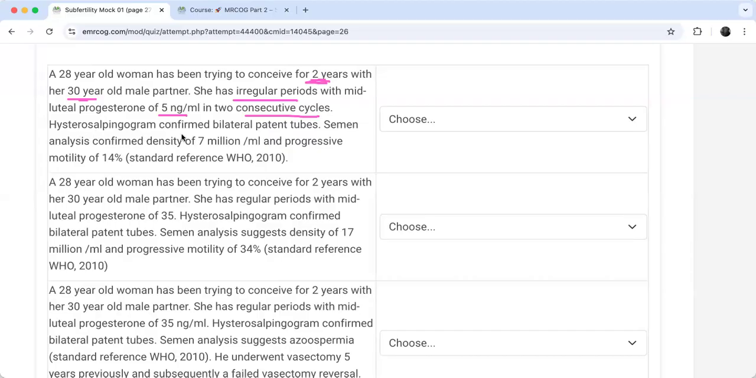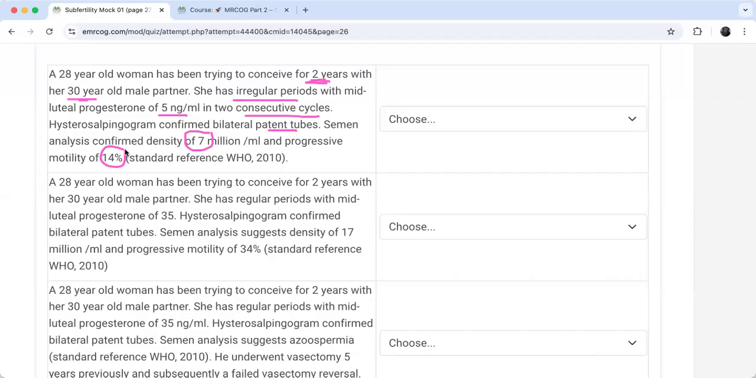The hysterosalpingogram confirmed bilateral patent tubes, so no tubal factor infertility. Semen analysis confirms the density of 7 million. Is 7 million good? No, it's not good. This is oligo, right? But is that severe oligospermia, or is this just oligospermia? This is oligospermia, exactly, mild to moderate. So moderate oligospermia, and the progressive motility is 14. Is that good? Motility is not good, right?